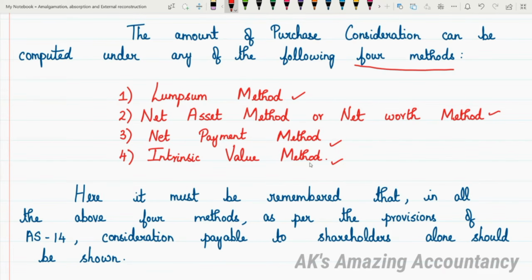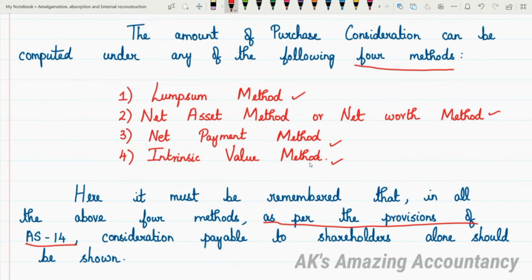It must be remembered that in all the above four methods, we have four methods here, isn't it? In all the above four methods, as per the provisions of AS 14, you should know what is meant by AS 14. AS 14 stands for Accounting Standard 14, which deals with amalgamation.